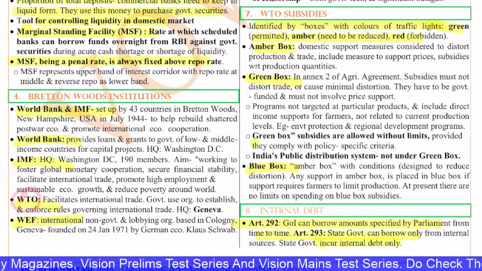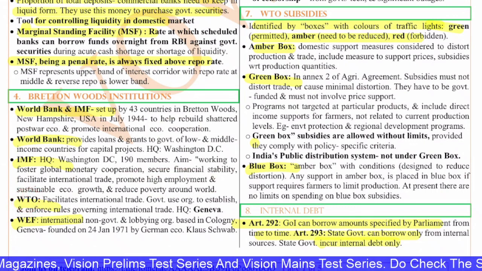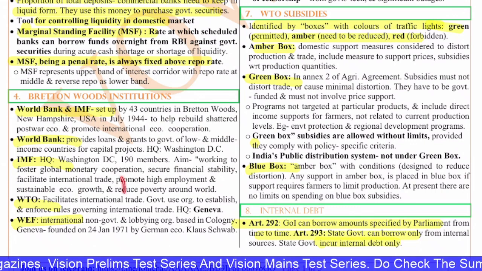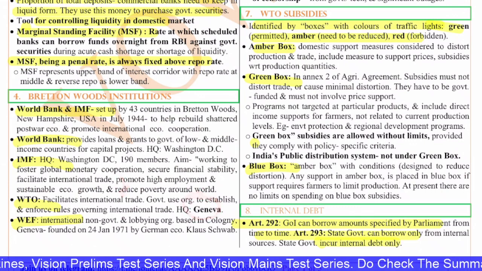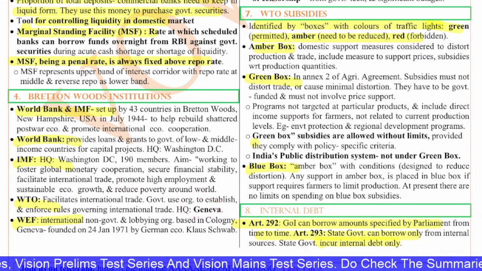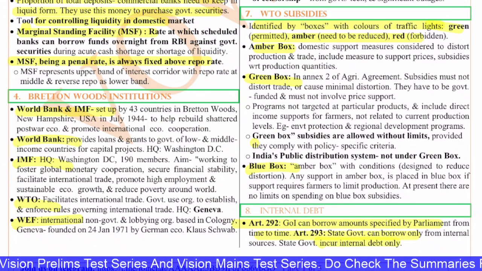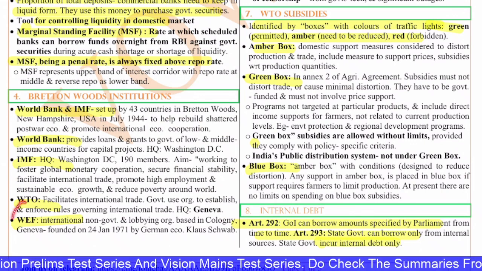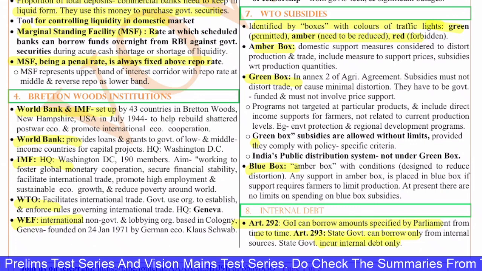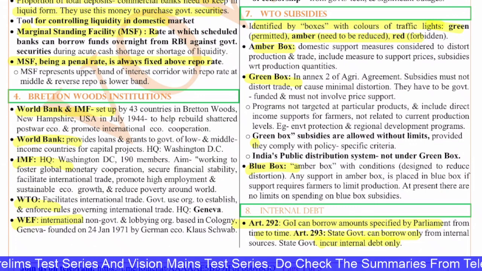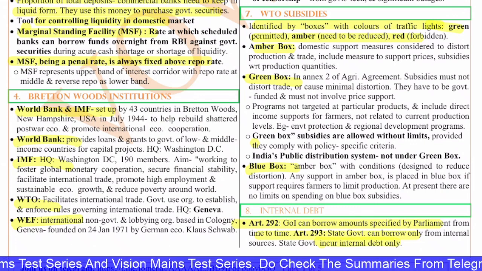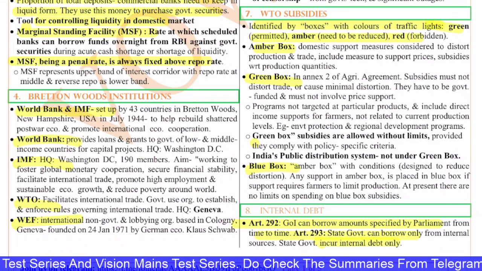Next, the fourth one, WTO. WTO is the body that facilitates international trade, headquarters at Geneva. So this will ensure that the rules for trade are formed and they are followed by the countries. Next, you have the World Economic Forum with headquarters at Geneva. So it's an international non-government and lobbying organization based in Cologny, Geneva.